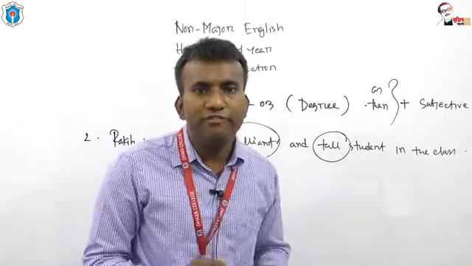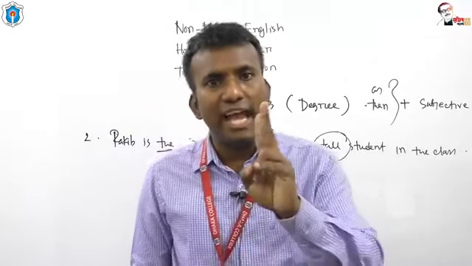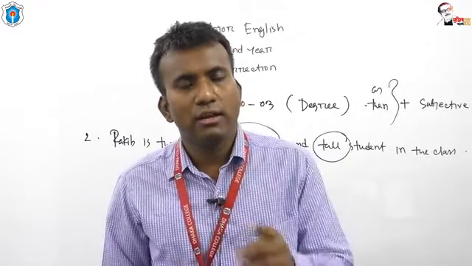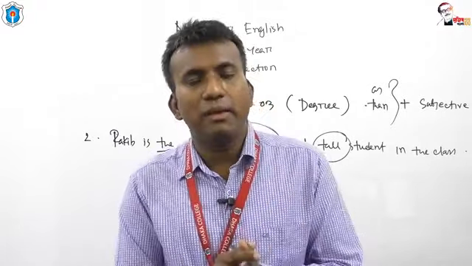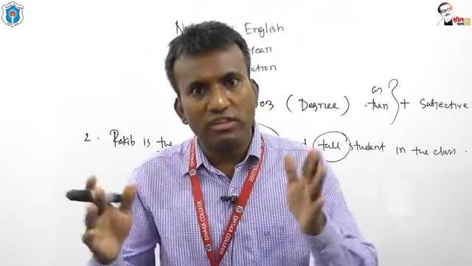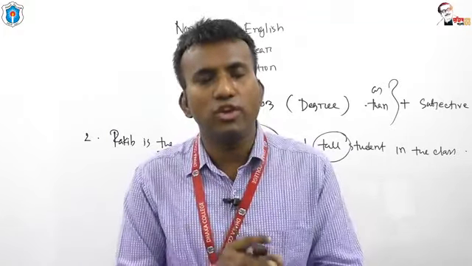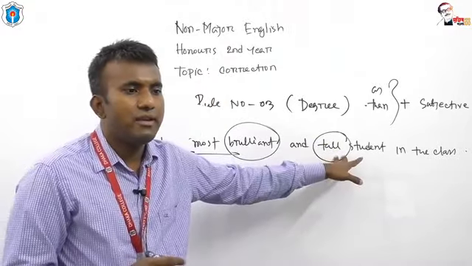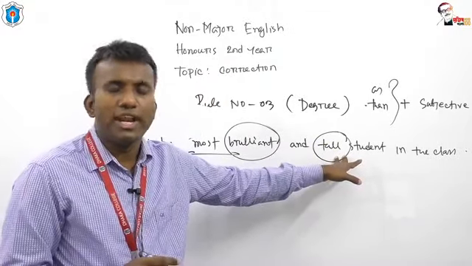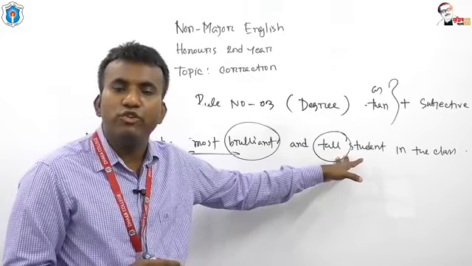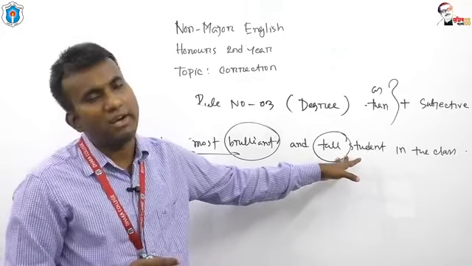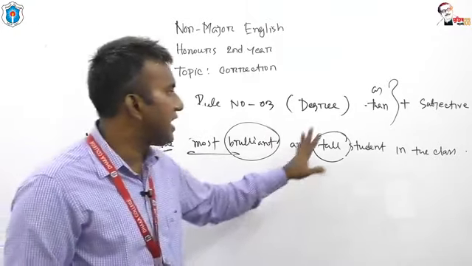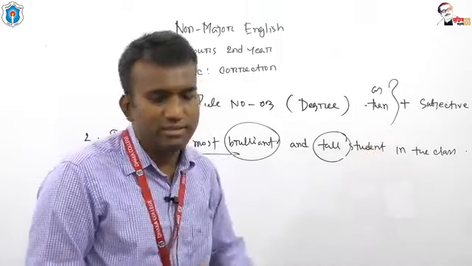So if you get two adjectives in superlative degree, you must turn the adjectives into superlative form. Both the adjectives should be turned into superlative form. So here the positive form needs to be turned into superlative if we want to make the sentence grammatically correct. So what should be the answer? Rakib is the most brilliant and tallest student in the class.